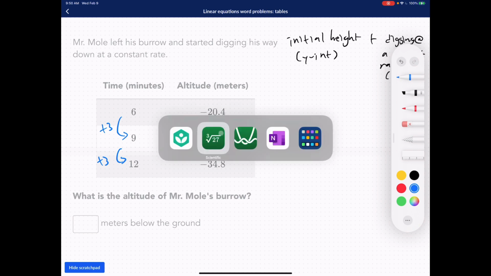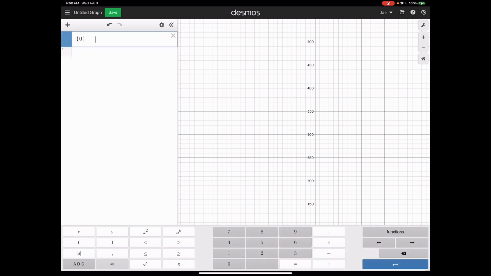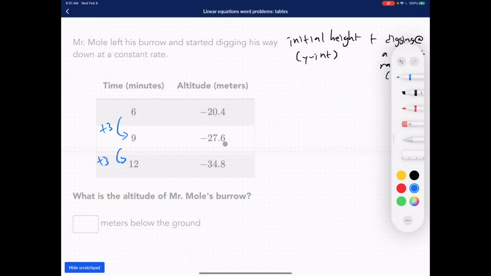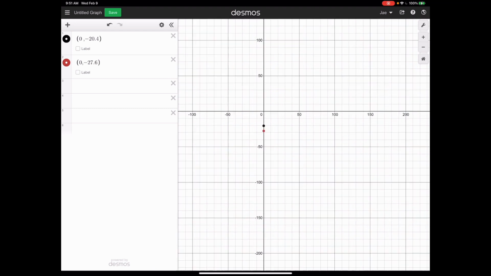So I'm just going to show you guys in terms of just the distance. So we have 0, negative 20.4, and then 0, negative 27.6. You guys see that?